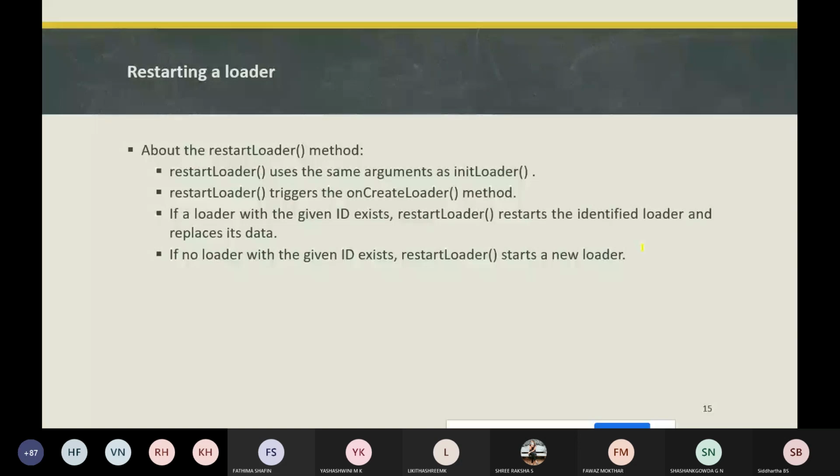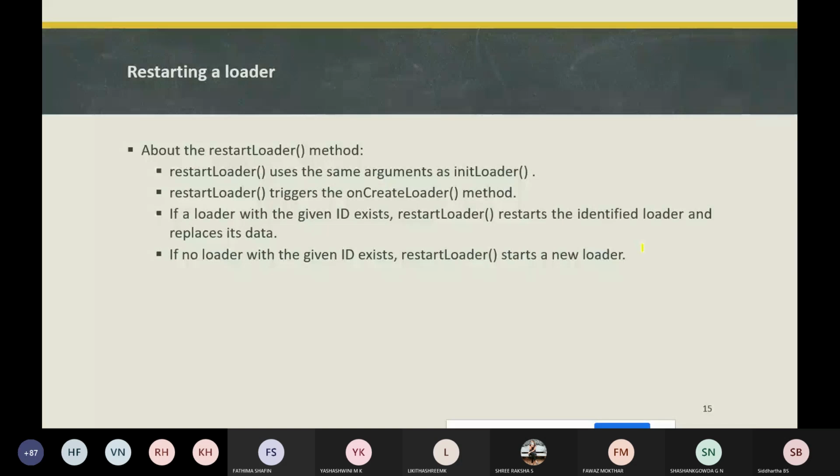See, for example, whenever the user wants to perform some search operations and enters a new query, you will be searching that query in the data. So you want to reload the data using the new search item. In this situation, we need to use the restartLoader method.